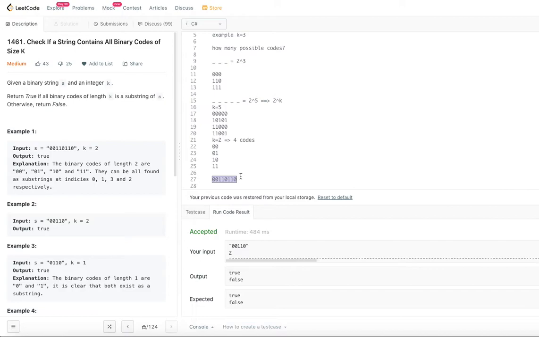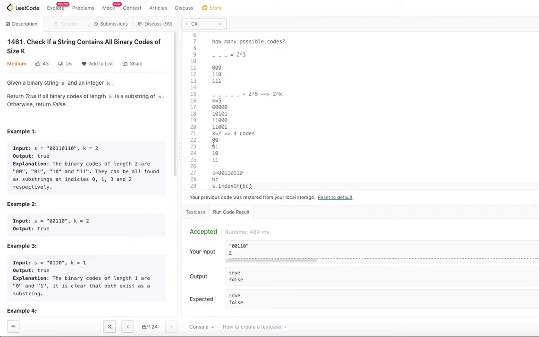So you generate the 2 power k binary strings and check whether those binary strings are present in that particular string or not. So let's say this is S, and we generated a binary code, we'll call C. So we'll say S dot index of, right? Do you have the binary code?